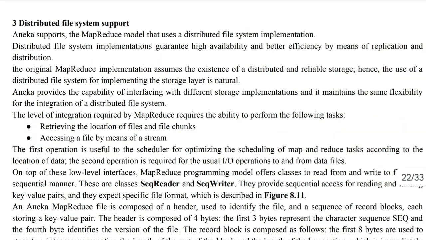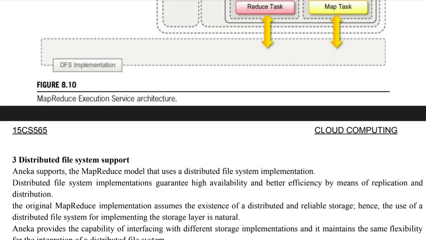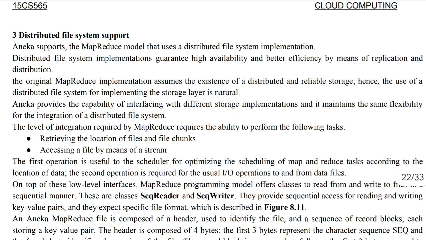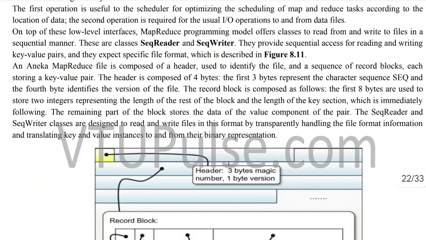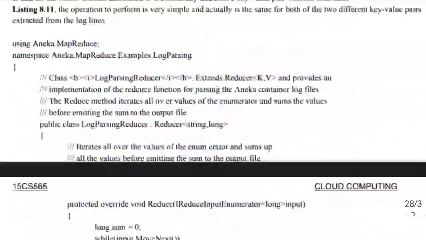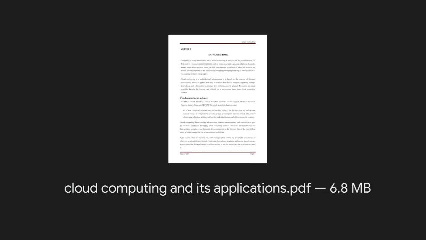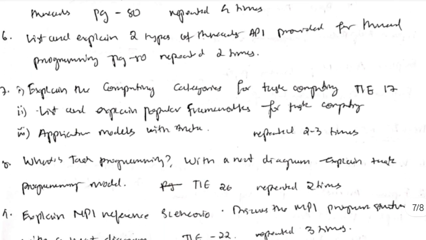Yeah, this is the last concept, which is the distributed file system. And before that, the programs you saw are the APIs for Aneka. I'm not sure what all you have to remember in that, but those are the important concepts which are repeated many times. So that's all, and the remaining concepts are not that important. Those are the topics I mentioned for module 4, that's important. Okay, so let's move on to the last topic, which is module 5.